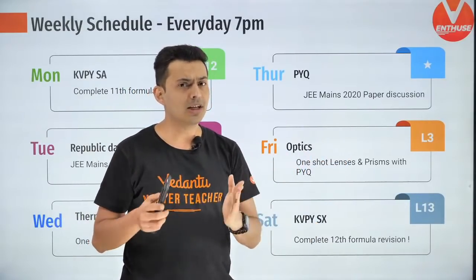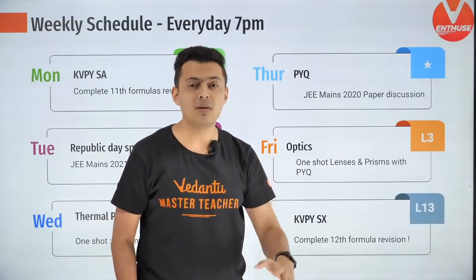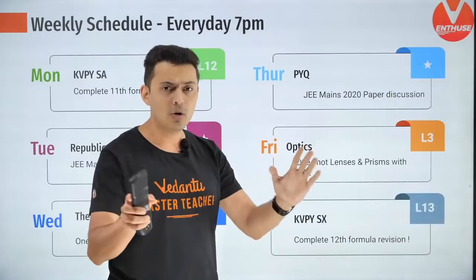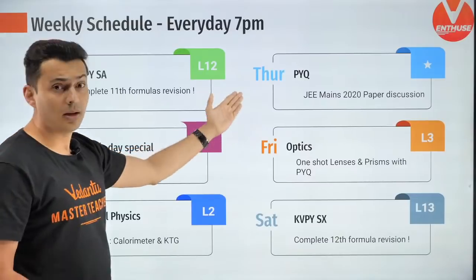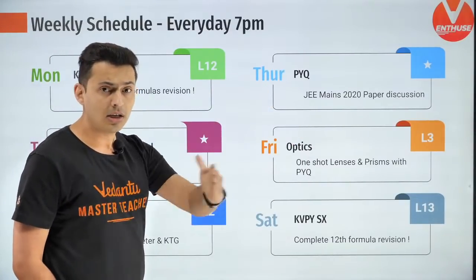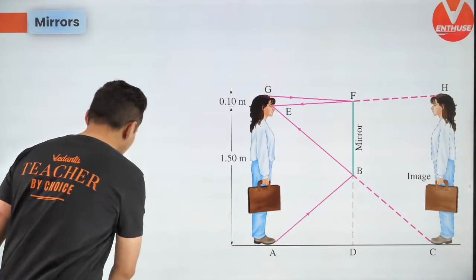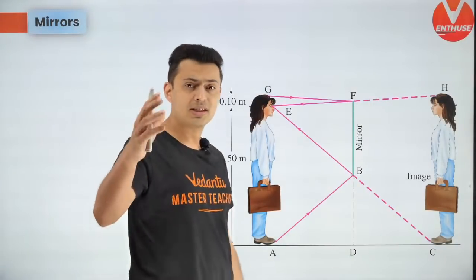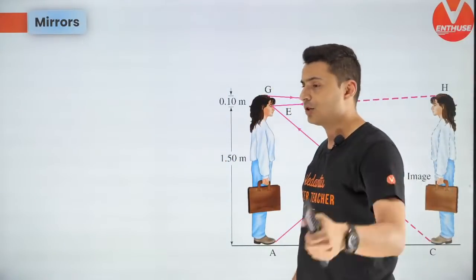Some topics which are remaining will be completed in the next few weeks, but you can always clear your concepts on this channel no matter which topic you want. We are anyways going to solve previous year questions in the next couple of weeks before your final mains examination. So this channel is for all 11th, 12th as well as 13th standard students, that is the dropper students out here.